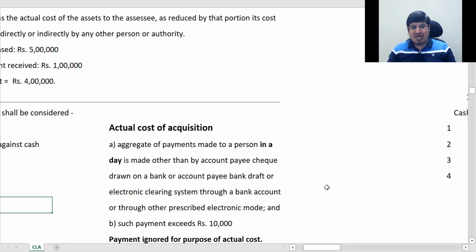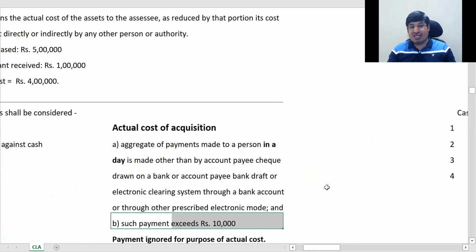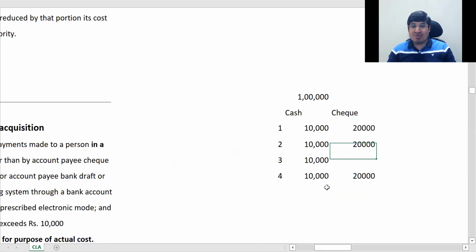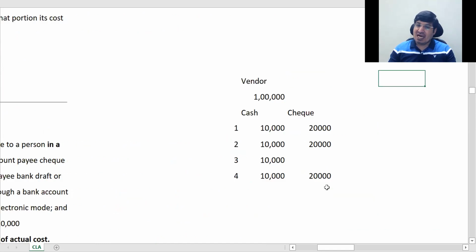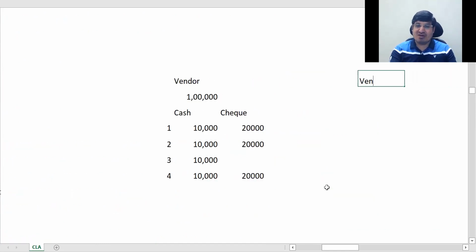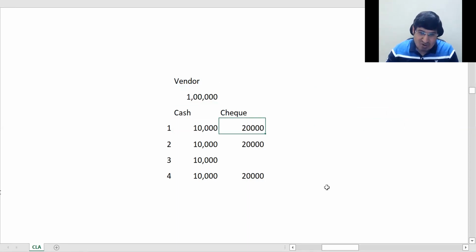ठीक है, तब ये है जो if it exceeds 10,000, ठीक है, और ये per person है, ठीक है. ये एक vendor से I have bought this asset, I bought this asset from this vendor, okay, then that I might have another transaction with another vendor, okay, यहाँ पे I might have paid some cash, इसको और इसको आप टोटल नहीं करेंगे, okay, this is for per person, ठीक है, what cash I am paying to some other vendor that will not be considered in this case, ठीक है.